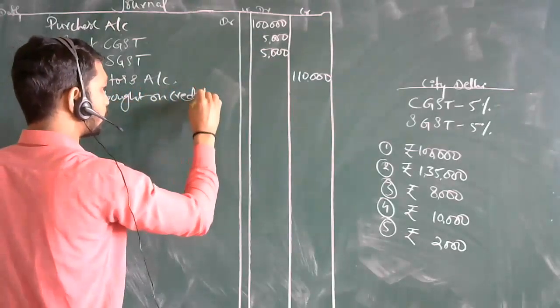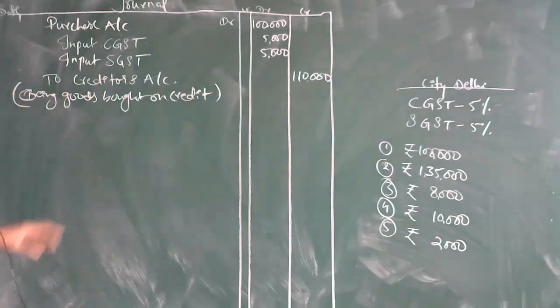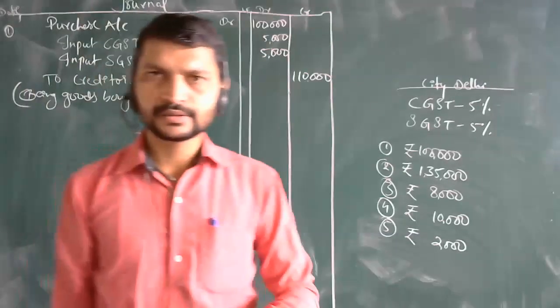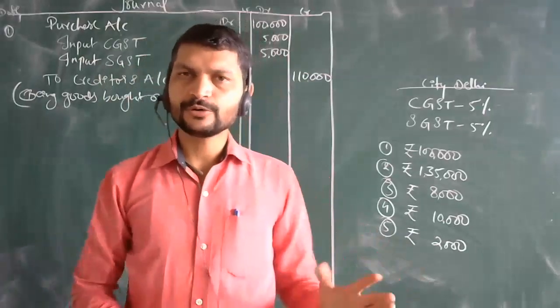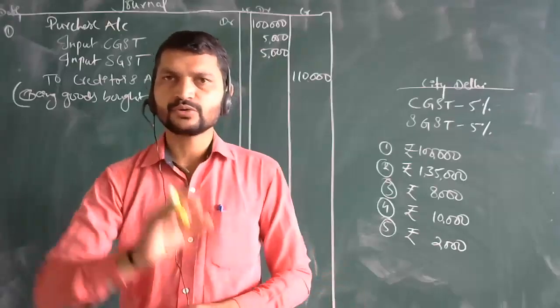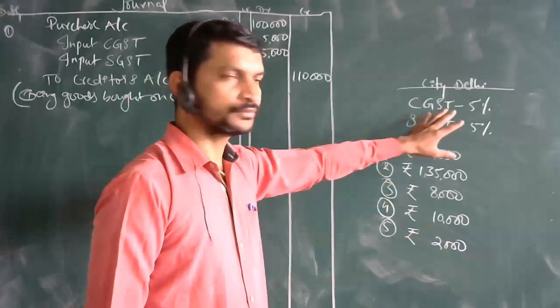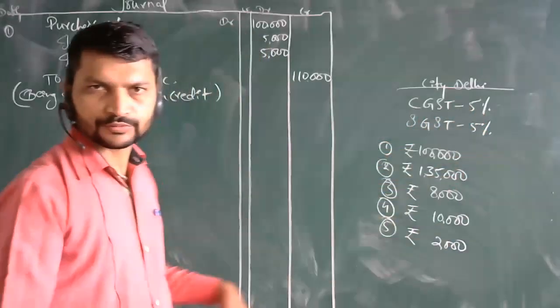Being goods bought on credit. So this is the first journal entry. Very simple. Just what you are going to add over here, for each transaction you are going to apply these taxes. That is one of the parts over here.